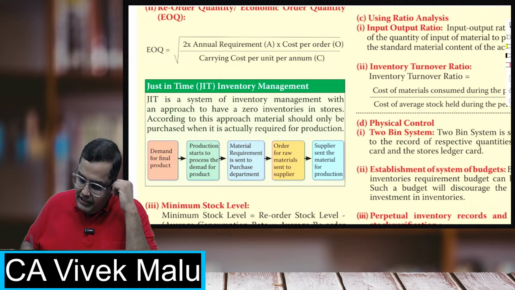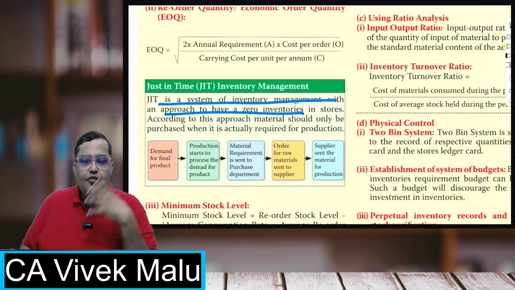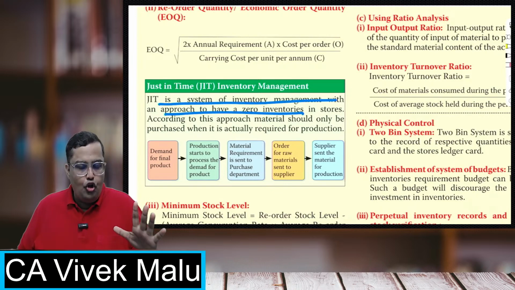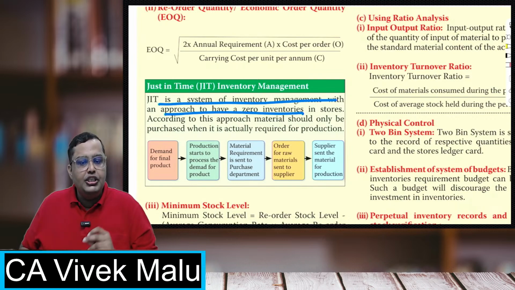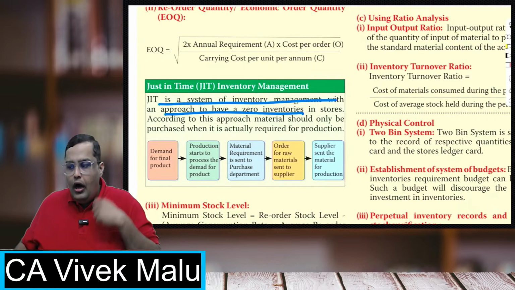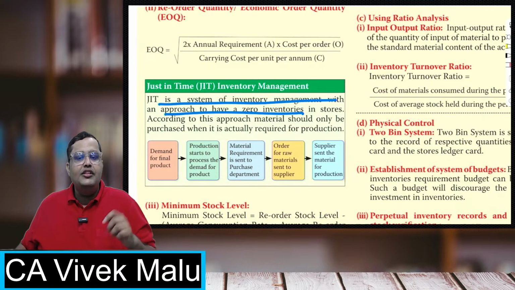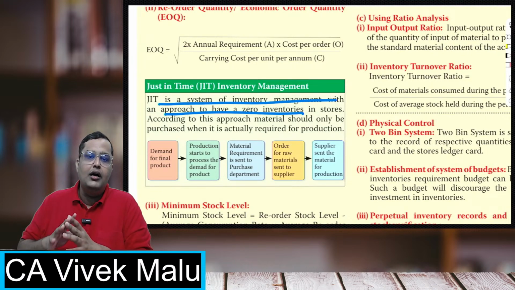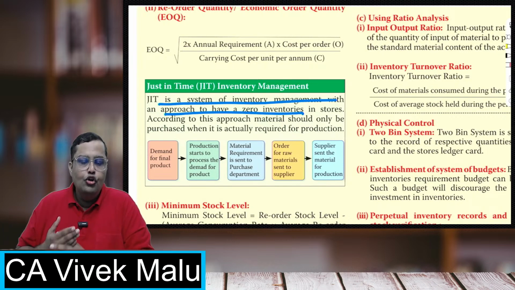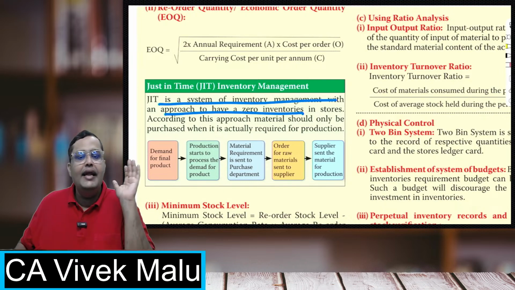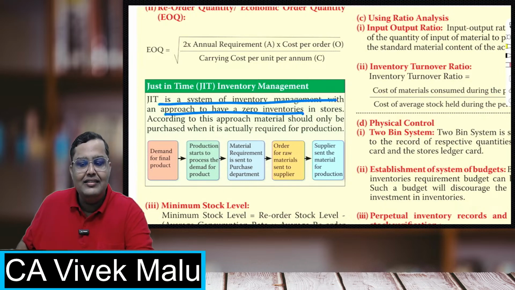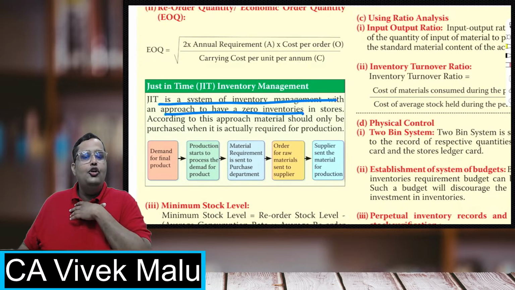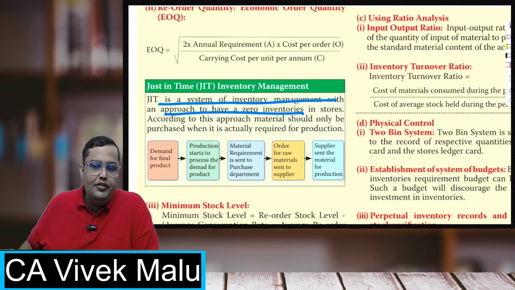That is a just in time system of inventory management, where we normally never keep stock. Whenever we have to do production, we receive the stock at that time. Our systems are connected with the systems of the suppliers. So if I have to make a production tomorrow, in the evening I'll put a purchase order and immediately get the deliveries, and tomorrow morning I can start with the production. So normally I do not hold the inventory, and this kind of system is just in time inventory management.